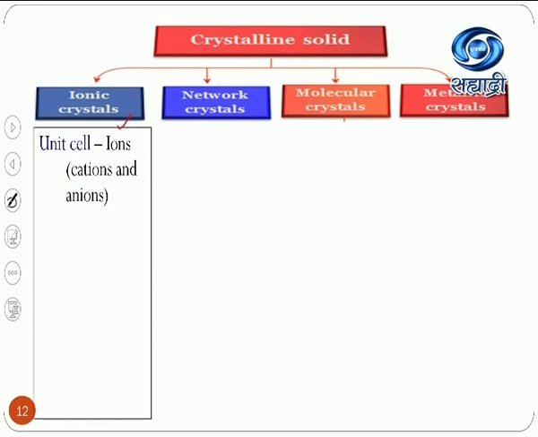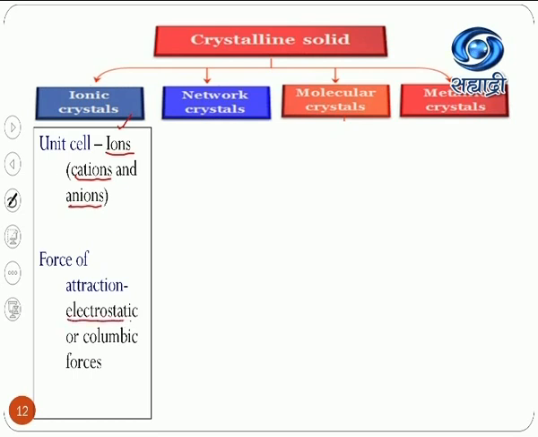Now, ionic crystals are made up of ions, meaning both cations and anions. Sodium chloride is an example of this type of crystal, where Na plus and Cl minus constitute the unit cell of the ionic crystal. Of course, when cations and anions are the unit cell, the force of attraction between them will be the electrostatic force of attraction, which is also called Coulombic force. Examples of this are sodium chloride, potassium chloride, etc.